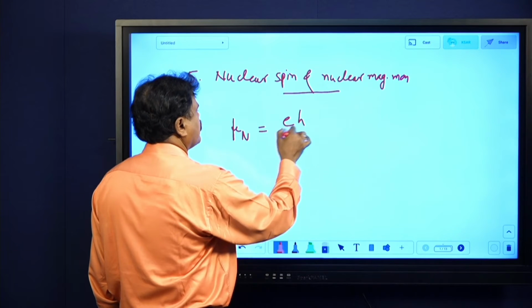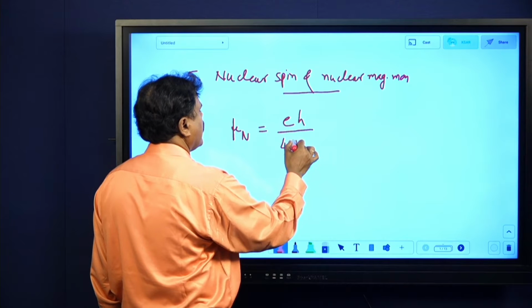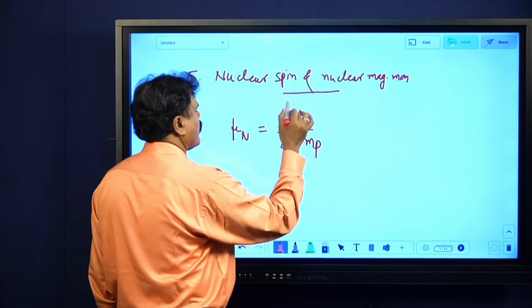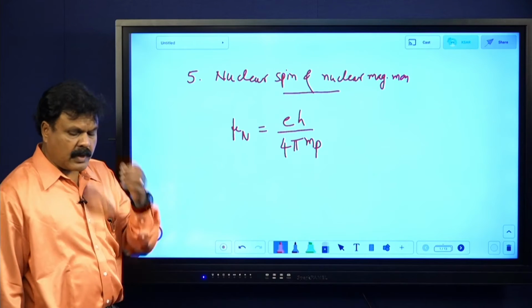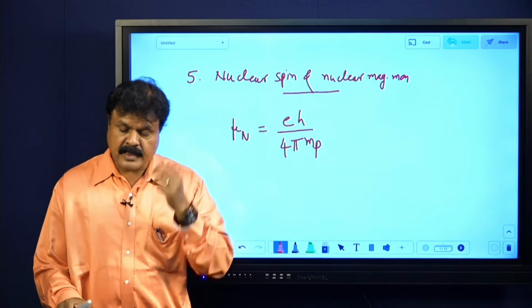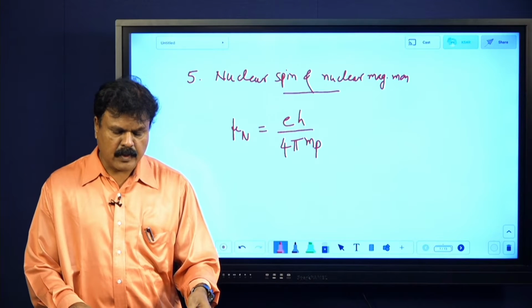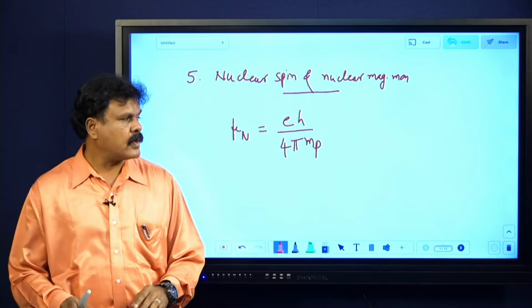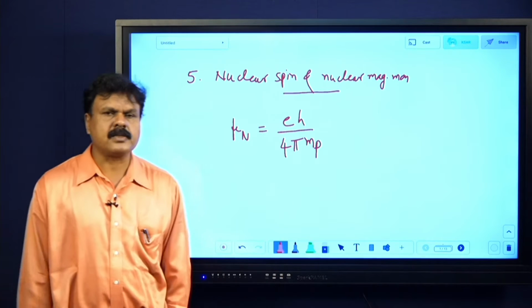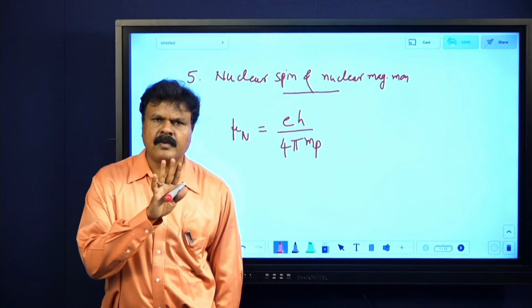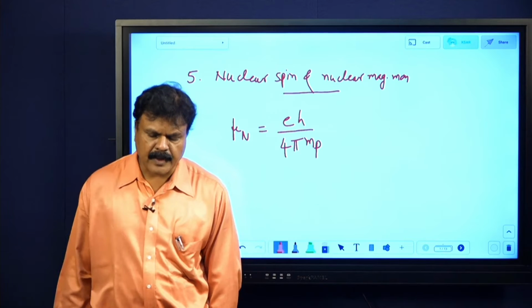We write it as eh by 4 pi mp. So try to remember. What are the general properties of the nucleus? One is nuclear size, and then nuclear mass, nuclear charge, nuclear density, nuclear spin. This is a 5 mark question, quite important.